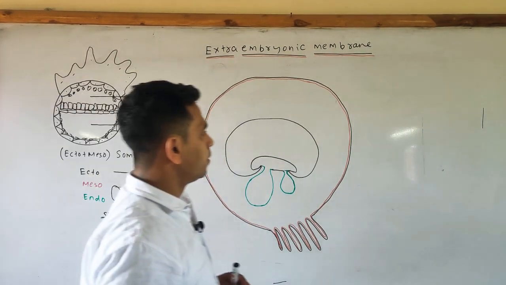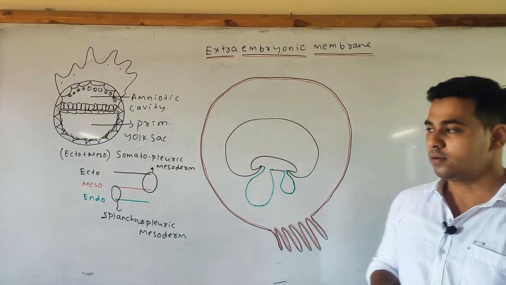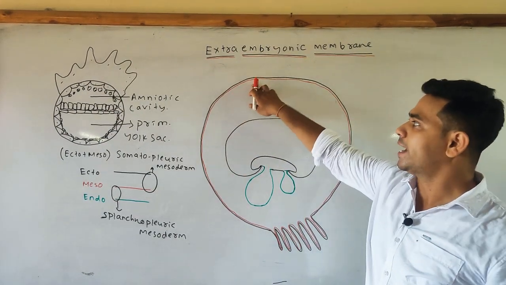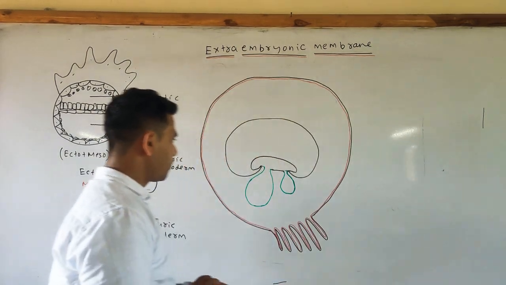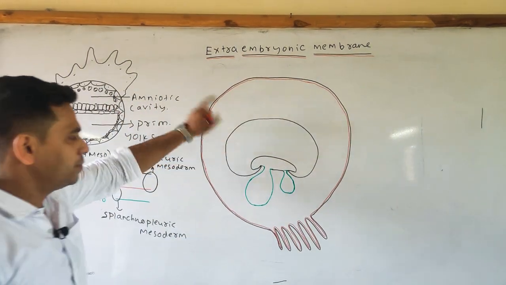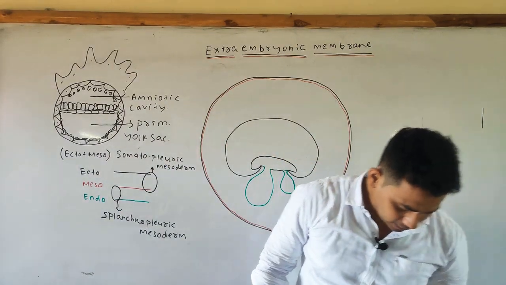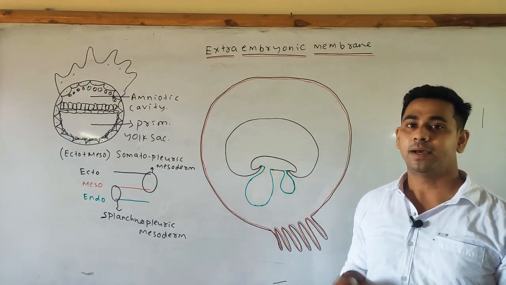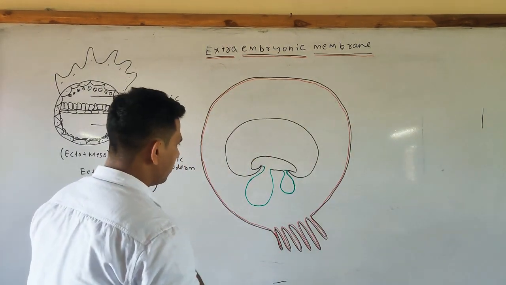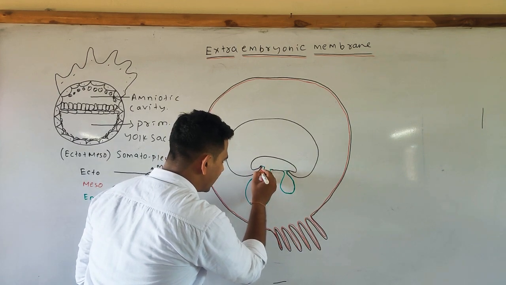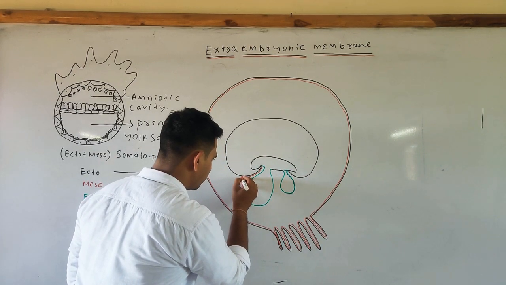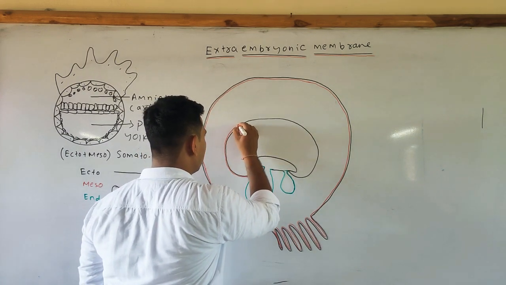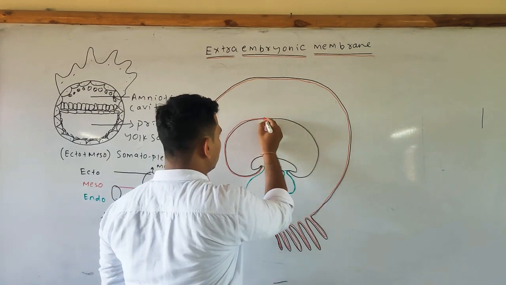So the chorion is externally lined by the ectoderm and internally lined by the mesoderm. Next, we will come to the amnion part. Amnion is internally lined with the ectoderm, but it is externally lined by the mesoderm.